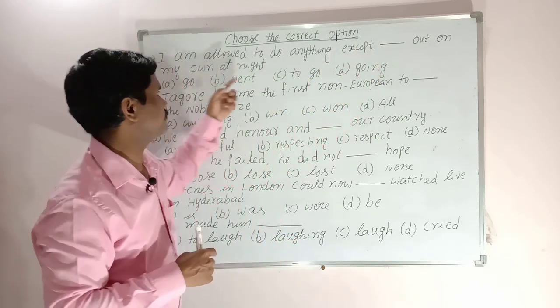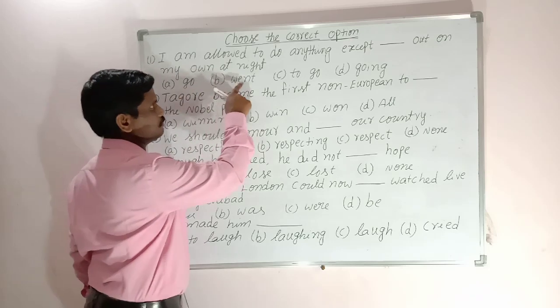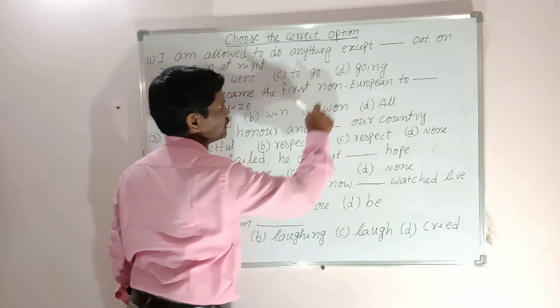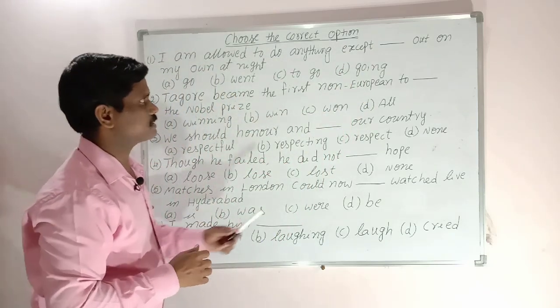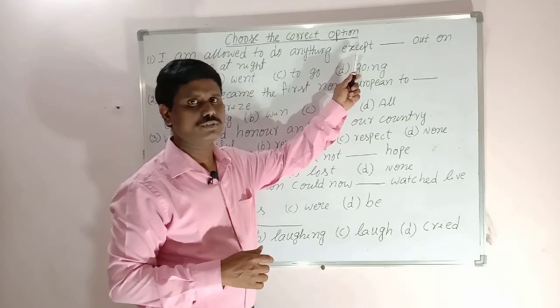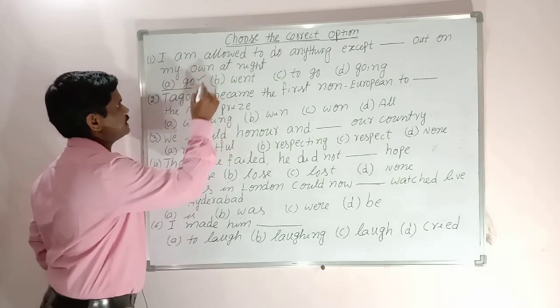Now let us see the given options. Option 1, go, verb 1. Went, verb 2. To go, to infinitive. Going, verb 1 ing form or present participle. So the correct answer, after except, as we have to use only the first form of the verb, the correct option is option A, that is go.